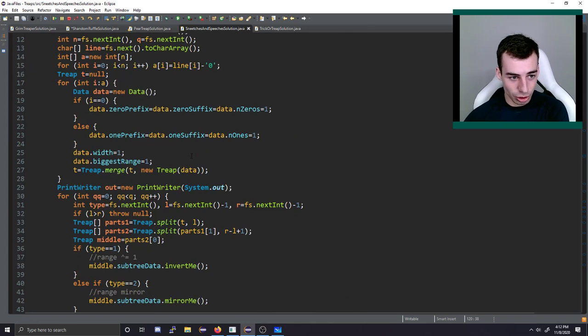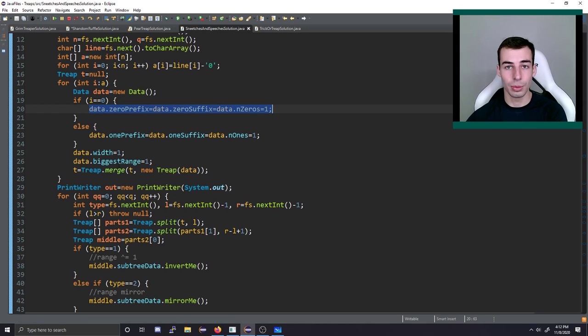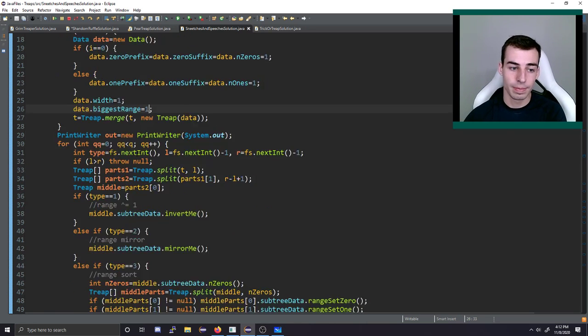And what does this actually look like? Well, it's just a matter of calling these methods. So it's pretty simple. If it's a 0, we set these 3 values all to be 1. If it's a 1, we set these 3 values all to be 1. And the width is always 1. The biggest range of continuous values in some element that's all alone is also just a 1.